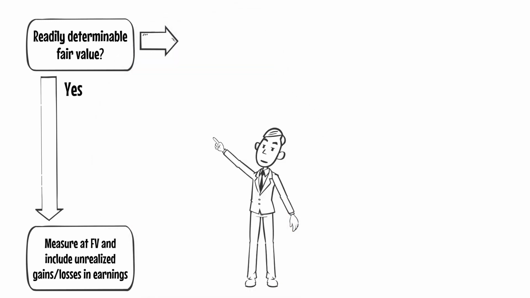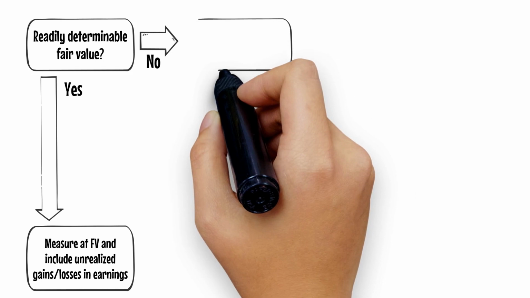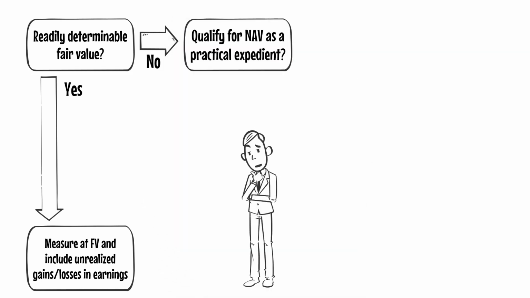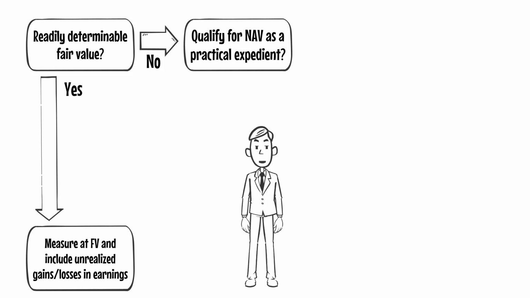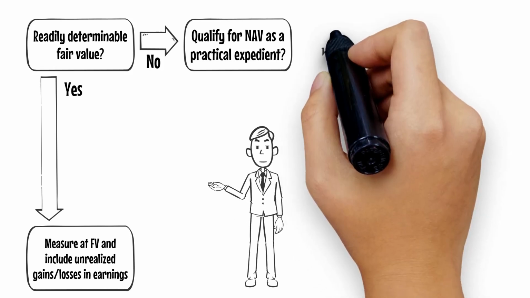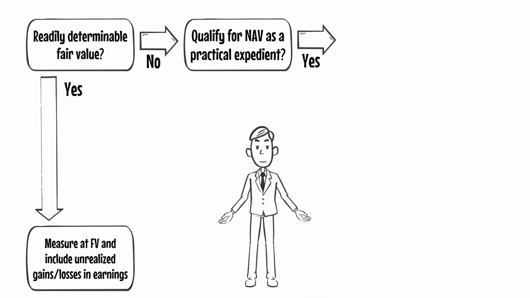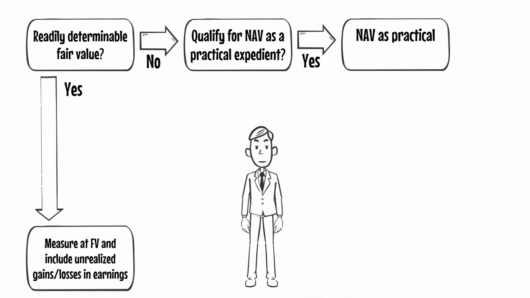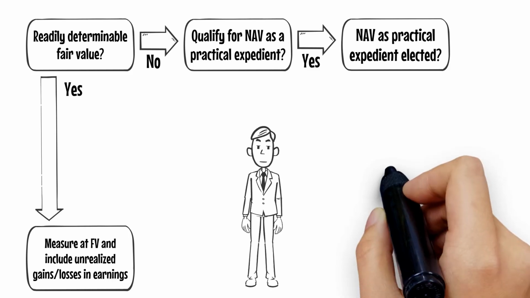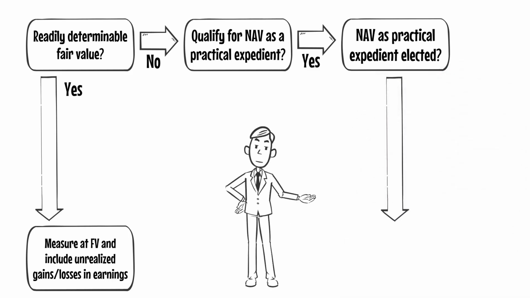If the investment does not have a readily determinable fair value, the next question is whether or not the investment qualifies for use of net asset value, or NAV, as a practical expedient to fair value. If an entity qualifies for use of NAV as a practical expedient, and the entity intends to utilize this expedient, then it should follow the guidance for the practical expedient set out in ASC